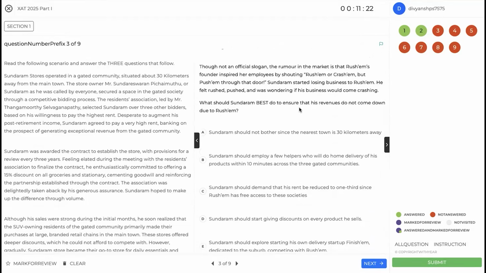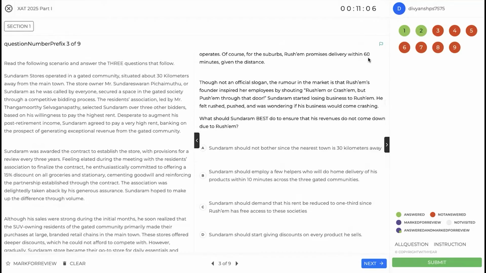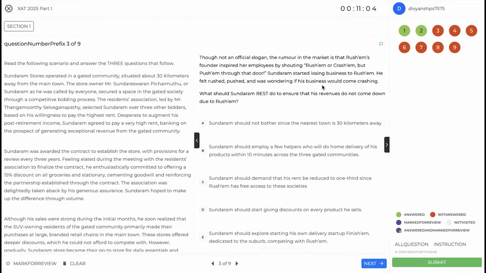What should Sundaram best do to ensure that his revenue does not come down due to Rusham? So it's very clear that we are focused on revenue, not the cost, not the profit. We just want to increase our revenue. Sundaram should not bother since the nearest time. This is inaction. Again, you should consider, because the delivery time is still there because of 60 minutes, right? So 60 minutes, but still it is there.